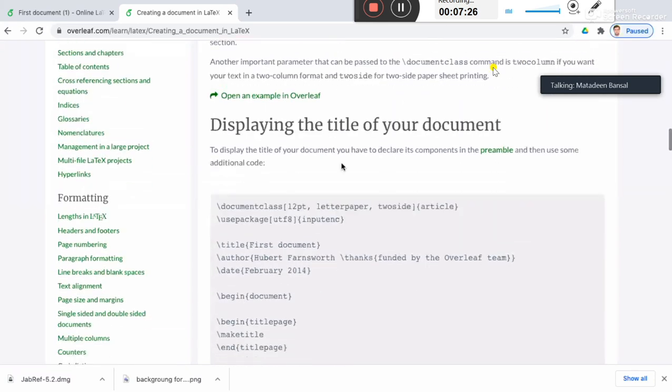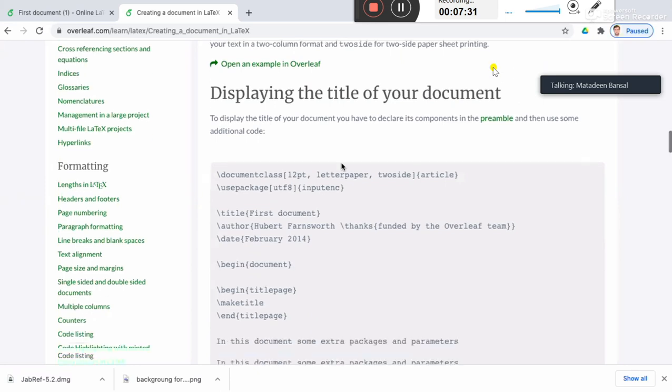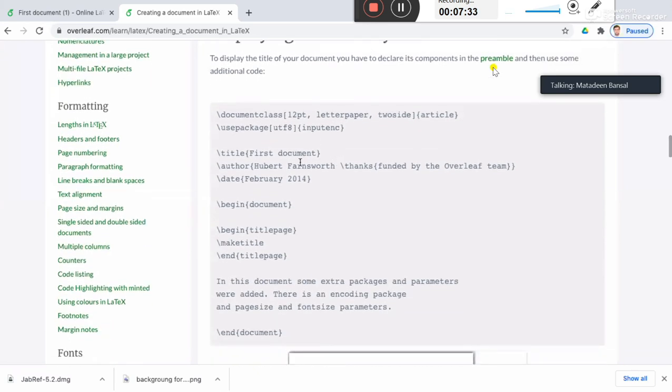So now you have put the title information, right? Now how to produce the title page? So for that, okay, this statement is fine. We have already discussed this statement, right? Then we have the information which we want to put on the title page: the title, date, author information, and so on, right? For date, there's February 2014 or whatever date you like, or simply you put the date statement that we will check, right?